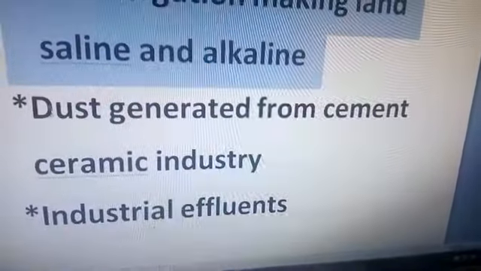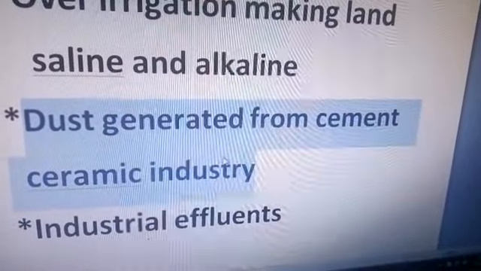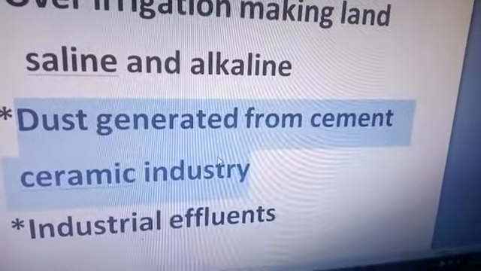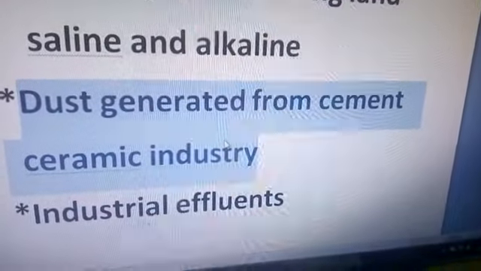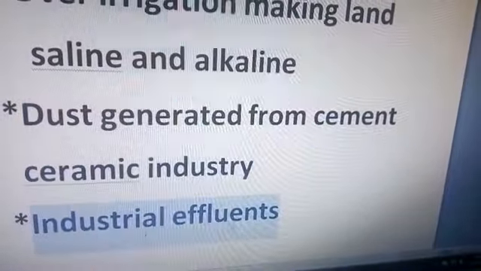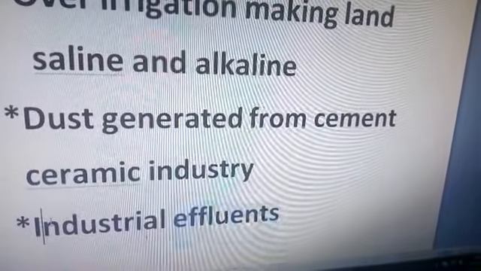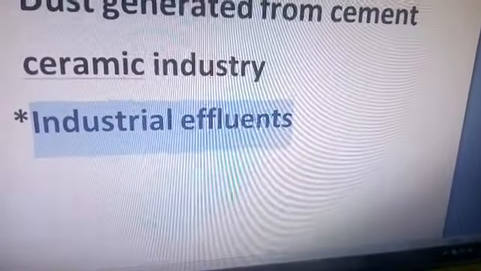And the next, just go through it. Dust generated from the cement and ceramic industry. It means a large population needs shelter, so that's also one more cause. And last, that is industrial effluents. So these are all the causes of land degradation.